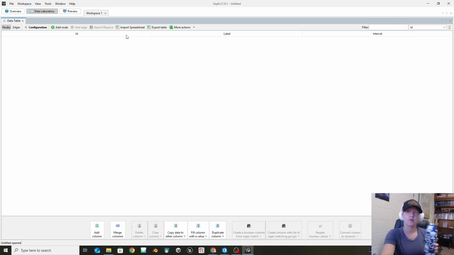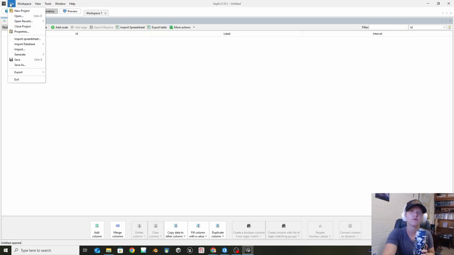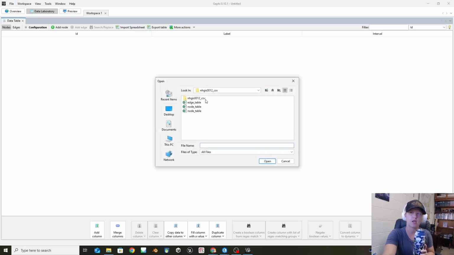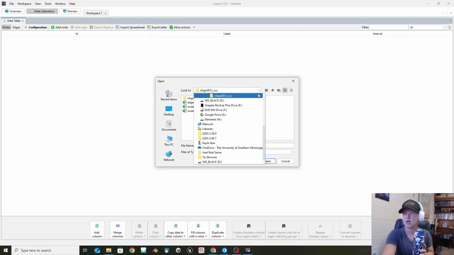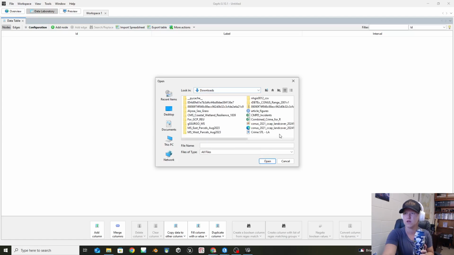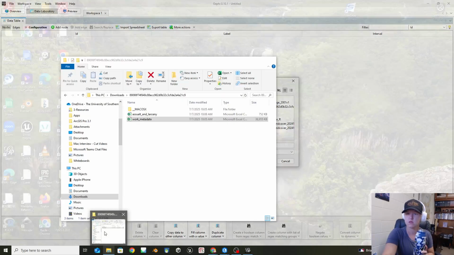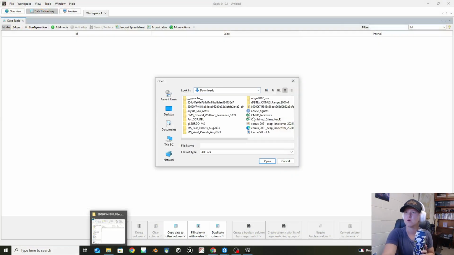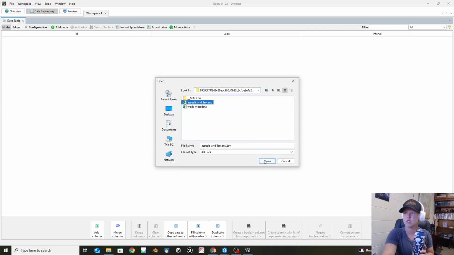Okay, so I'm going to open up a new one. All right, so now what you can do is you go up into File, and you should be able to do this one that's called Import Spreadsheet. So when you go to Import Spreadsheet, you can head over into, which one is this one? 8909. There we go. This one, assault and larceny.